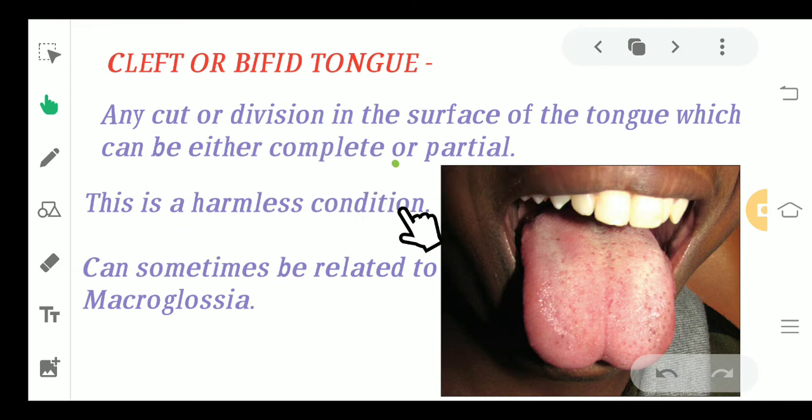Now this is a harmless condition. There is no harm to the patient as such. Only aesthetically you can say that this does not look very satisfying or appealing. So that is the only disadvantage. Otherwise no disadvantage is there. Sometimes it can be related to macroglossia also. Like in this patient, you can see the bifid tongue is one cause. Another thing we see here is that the size of the tongue is very, very huge. This is also a condition which we see.